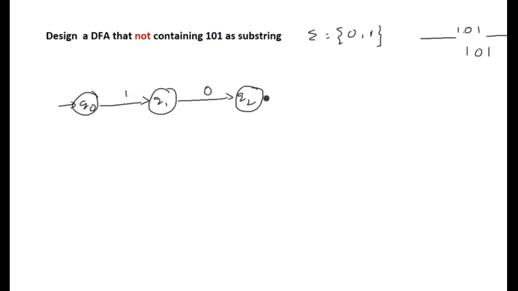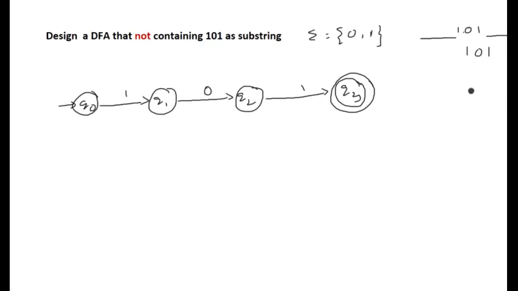Q2 on 1 moves to the state Q3, and Q3 is a final state because 101 should be accepted by the finite automata.